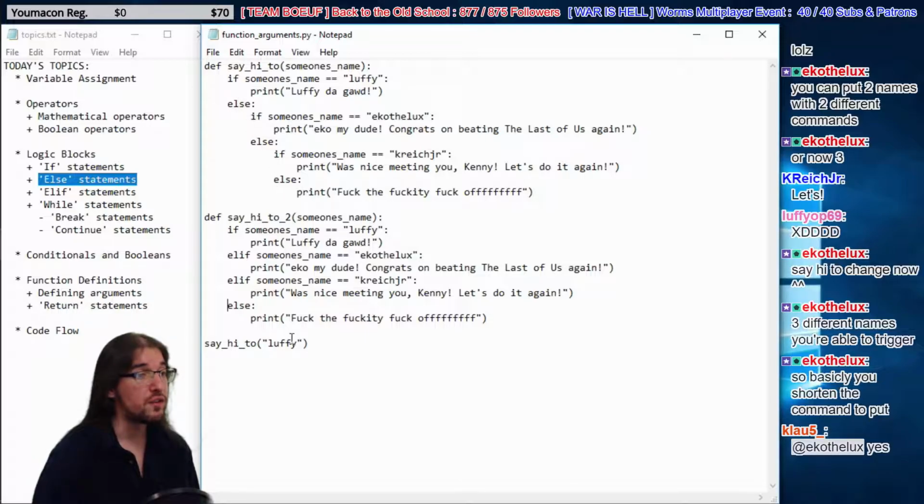So that's the glory of elif, it's basically the same thing as an else followed by an if, but you don't have to indent so far. So now we have, if someone's name is Luffy, do this. Else, if their name is Echo the Lux, do this. Else, if it's Kenrick Jr., do this. The final else has no condition. It's not an elif, it's just else. So if all the stuff above is false, then do this. So say fuck off.